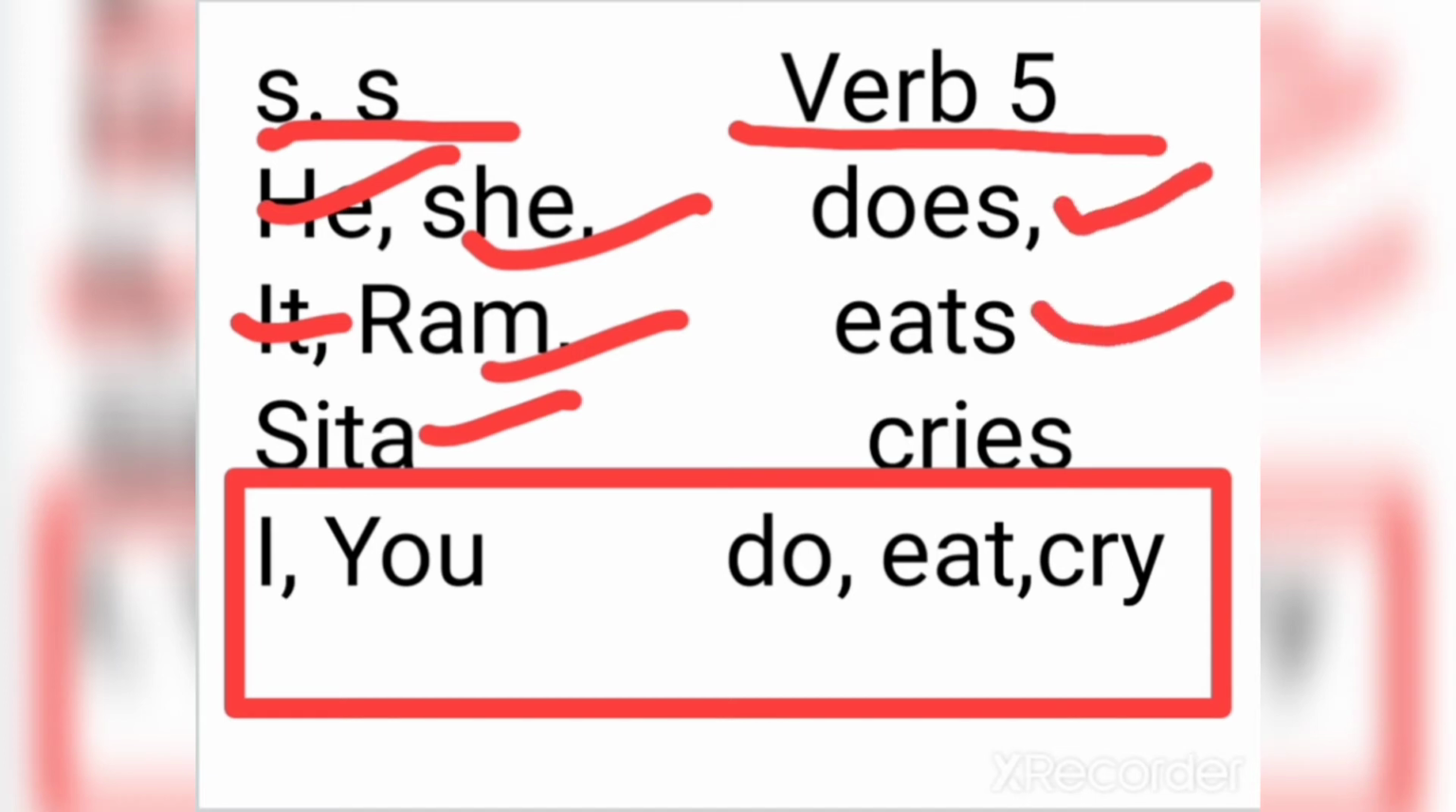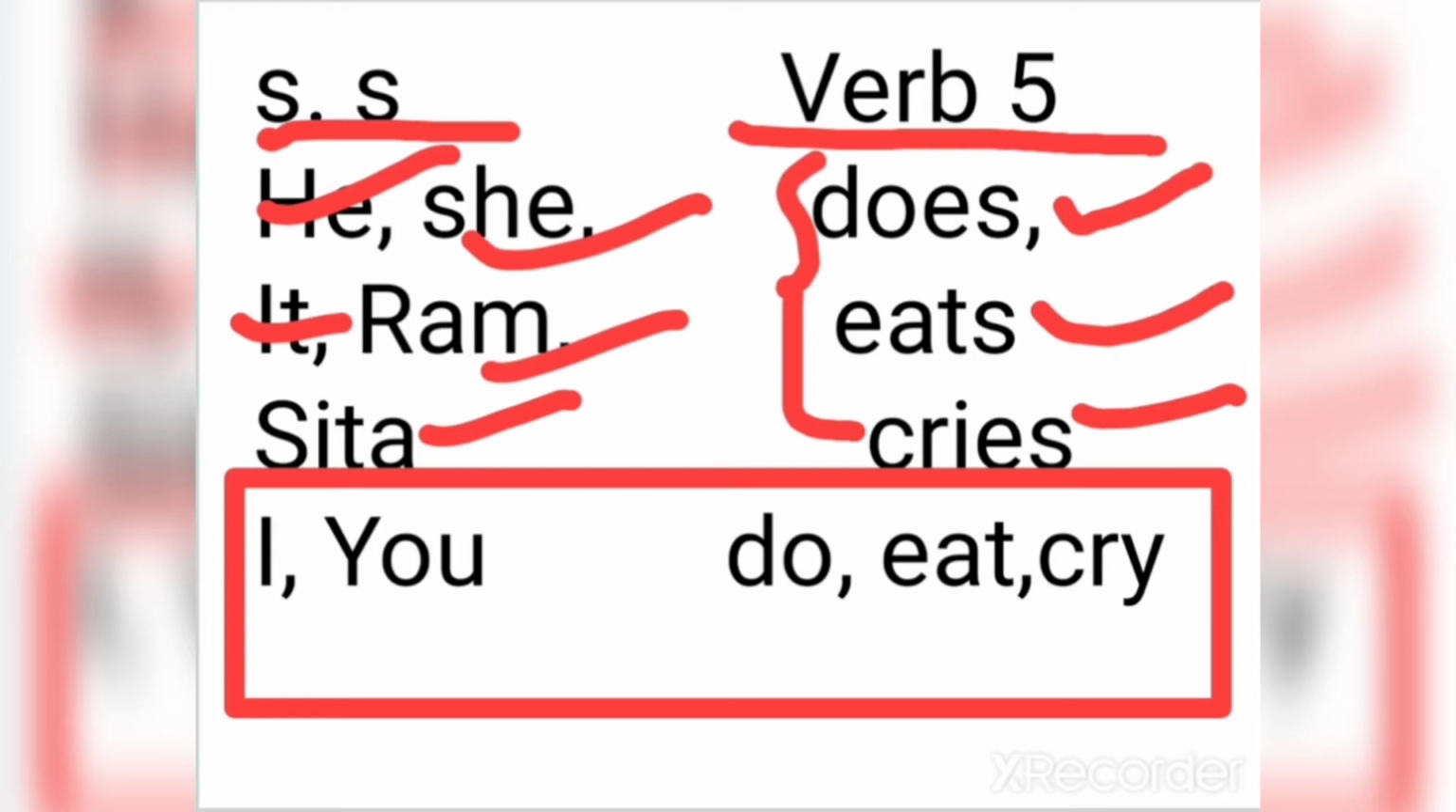Does, eats, cries, these are the fifth form of verb, which is made by adding ies or es or simply s to the first form of verb. So with he, she, it, Ram, Sita, with all these singular subjects, verb fifth will be used for simple present tense. That is, he does his work, she does her work, it eats grass, Ram eats food, Sita cries daily, and so on. These are some examples for your understanding.